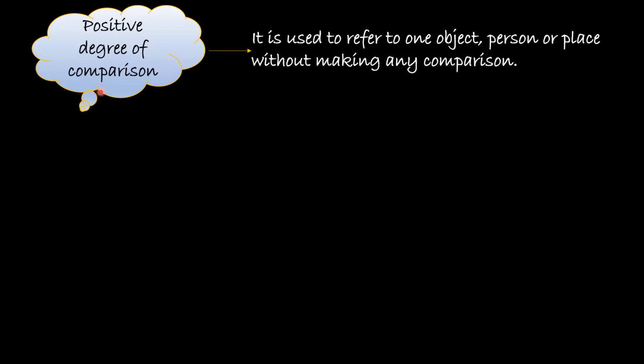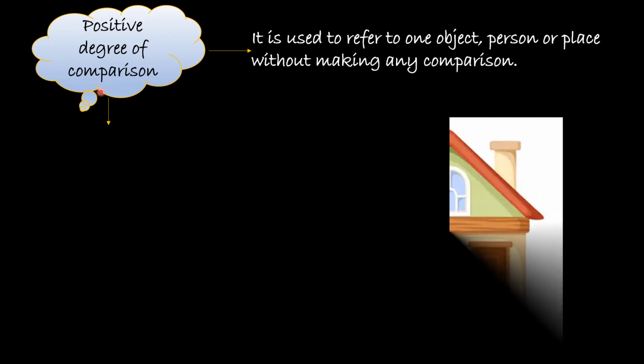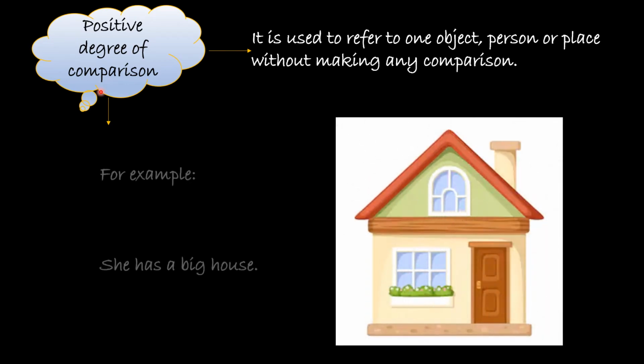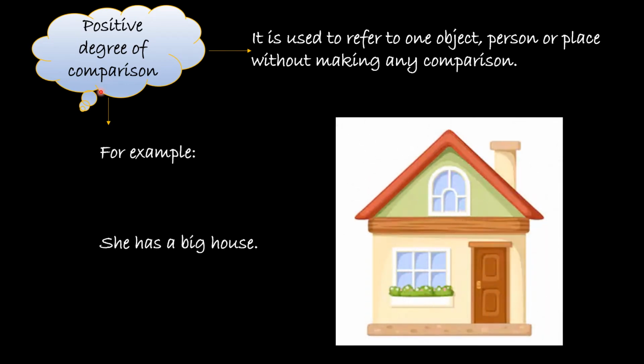So students, let us learn about all these three degrees in detail. Let us start with positive degree of comparison. As I already told you students, this degree refers to one object, person or place, and we are not making any kind of comparison in this degree. Like in this example, we can see only one house and we can say she has a big house.